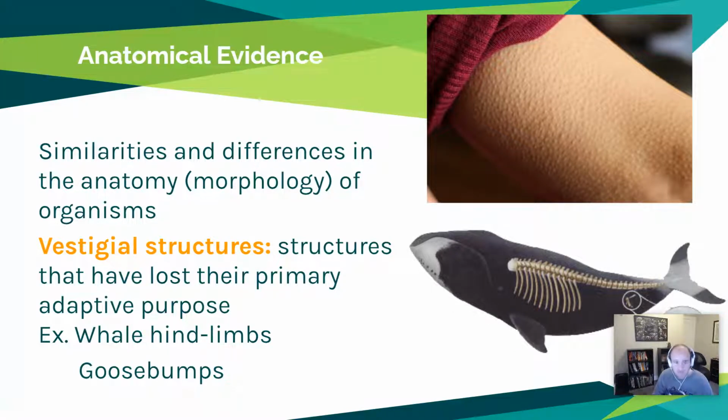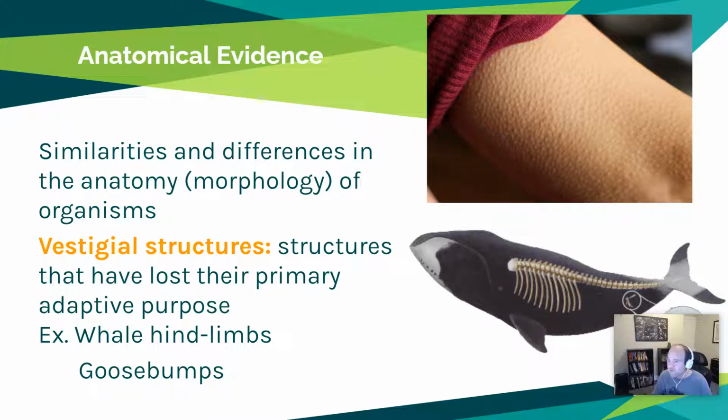fossil record. And one of them is vestigial structures. So we're going to look at anatomical evidence in living creatures today. So not the past, but present animals and clues that we can find. So vestigial structures, these are structures that aren't really useful or maybe have lost their primary purpose. So they had a stronger purpose in the past and are no longer serving as good of a purpose.